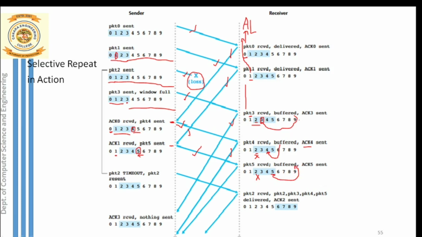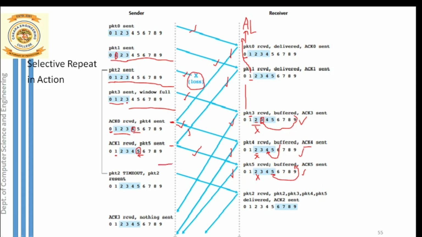Now you can notice packet 3, packet 4 and packet 5 are stored inside the buffer, and the only reason for that is packet 2 is missing. Right? Okay. So immediately now what the receiver does, for packet 5, ACK5 is transmitted. So that is done.